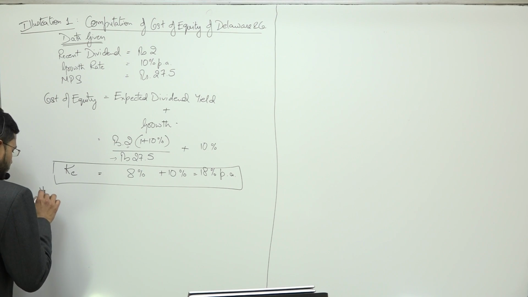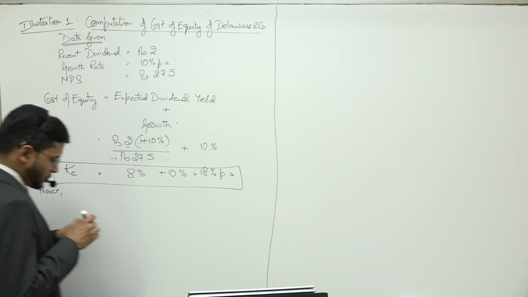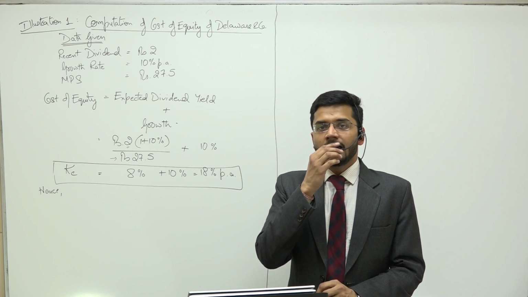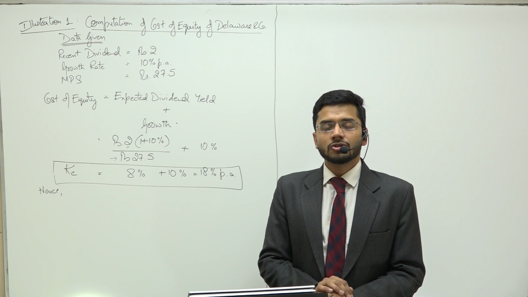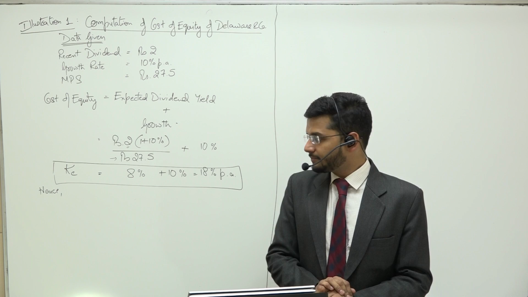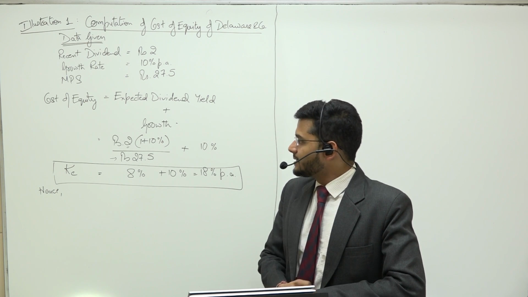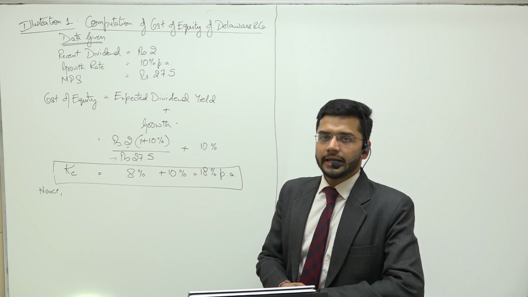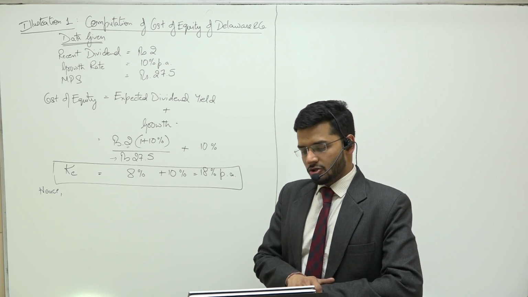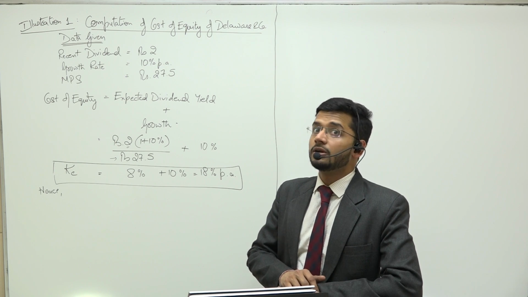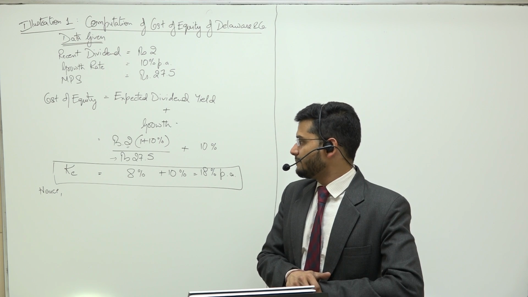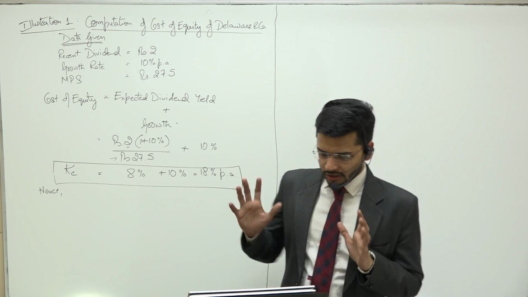Hence, the cost of equity of Delaware and Company is computed as 18% per annum. So the annual cost of equity, or the return to the shareholders, is computed as 18% per annum. Okay, sir, we got this simple formula.